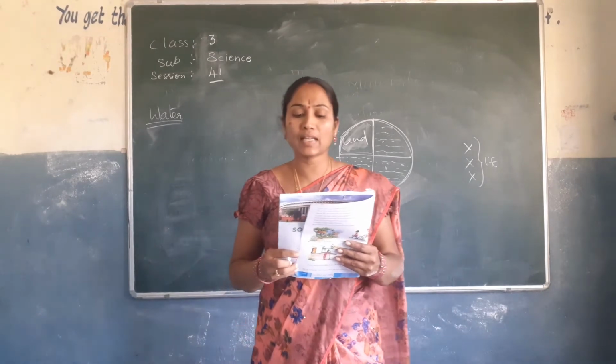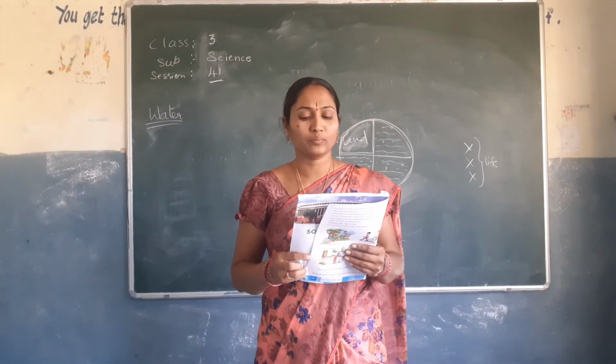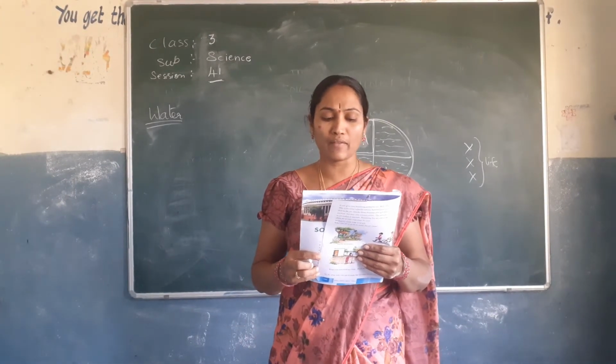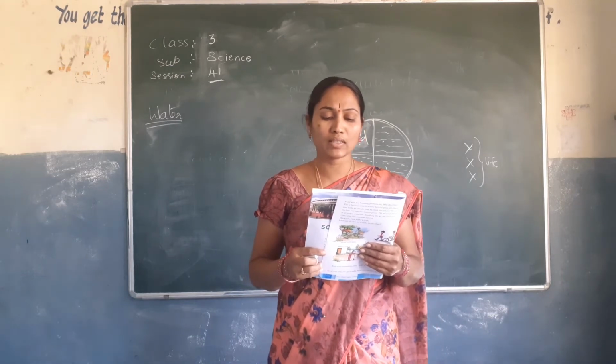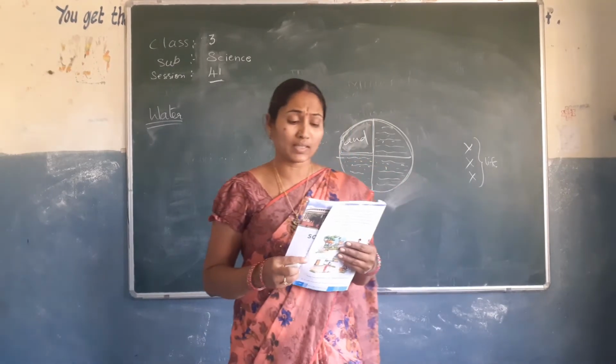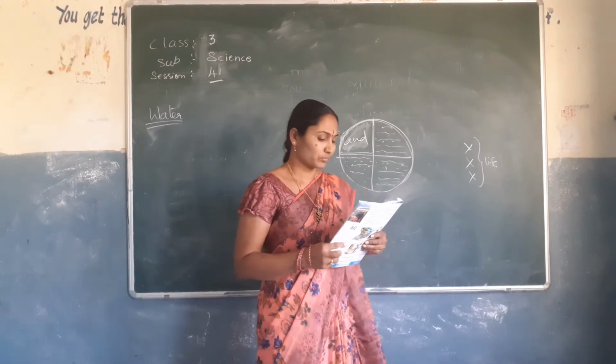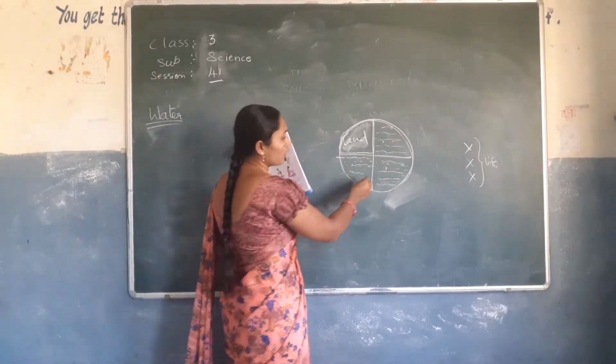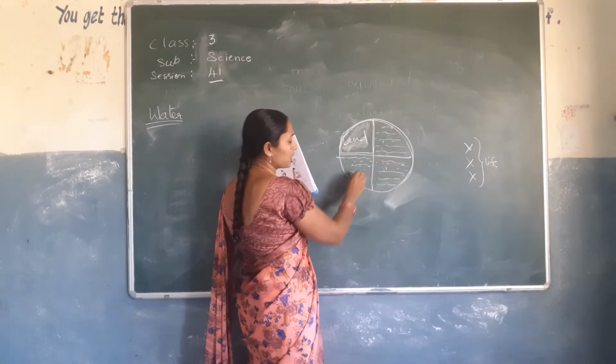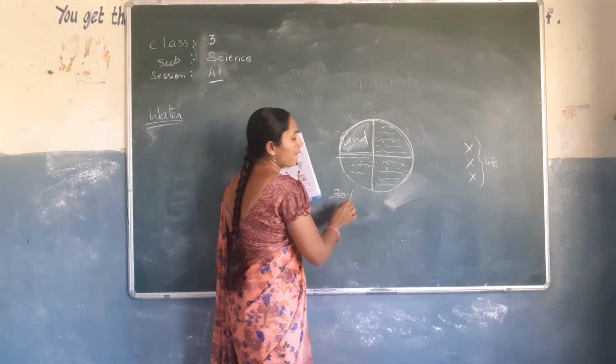It fills up lakes, rivers and ocean. It is a resource you use every day, but is water just for drinking? So where is this water? 70% of water is ఇక్కడ ఎక్కడ ఉంది?